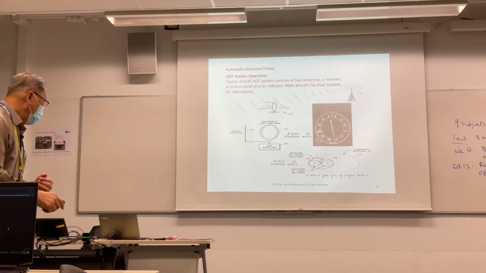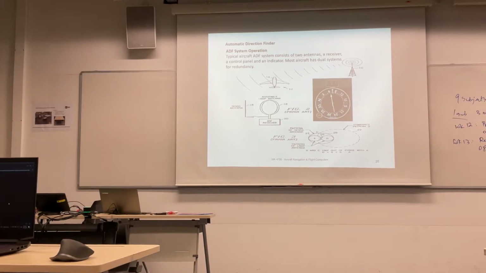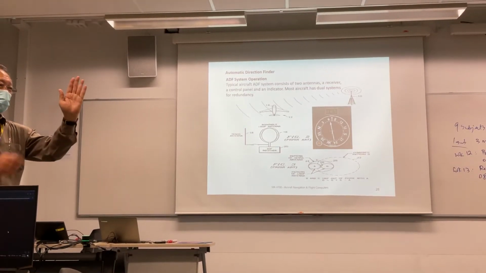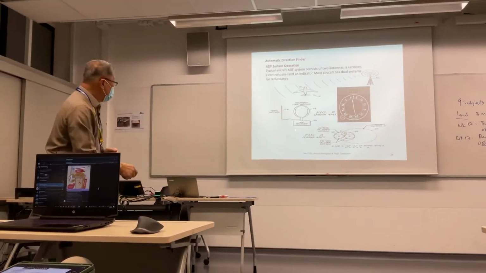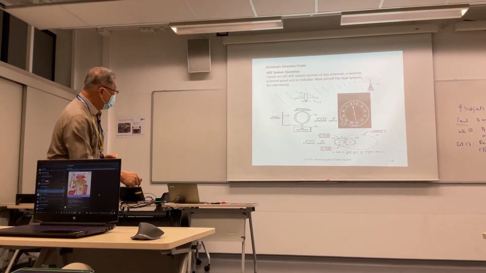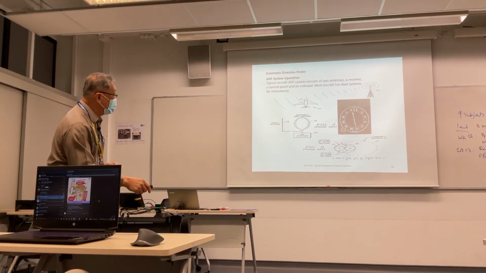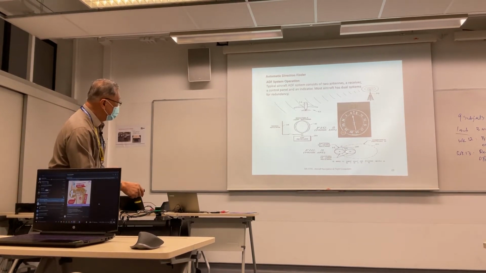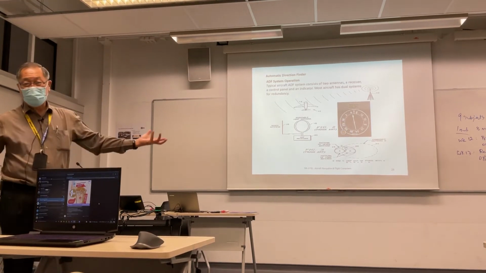Okay, so because this is a map, like you see, but this is ambiguous. You get a maximum direction. You don't know whether the signal is coming from here or coming from there. So we put a sense antenna, and you can see by putting the sense antenna, it adds on to this loop. Therefore this one becomes a cardioid, so you know that the signal is really coming from here. Very simple, clever geometrical trick, right?